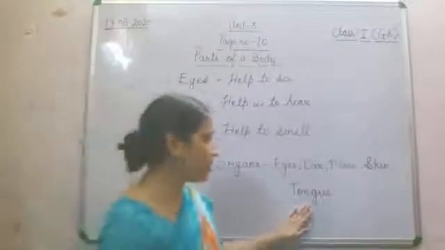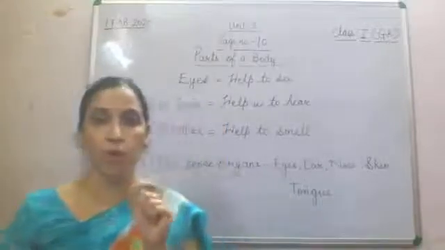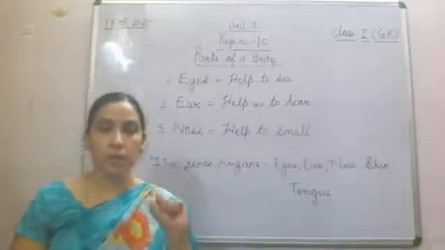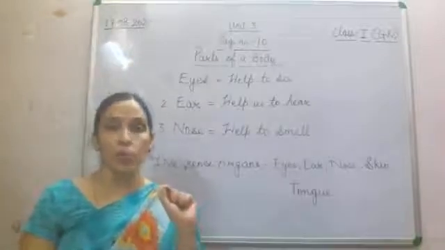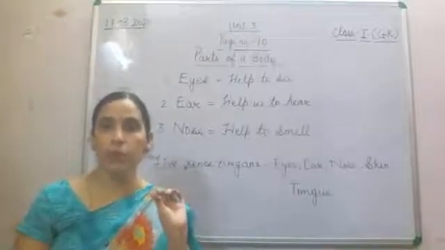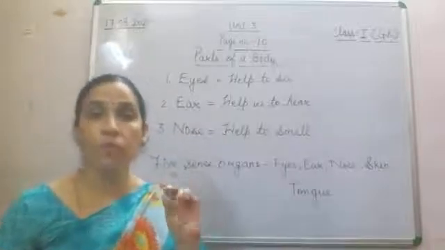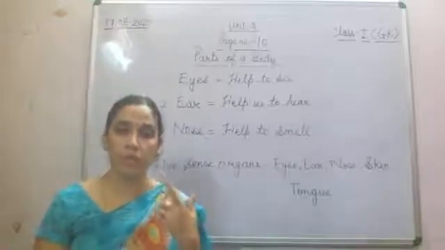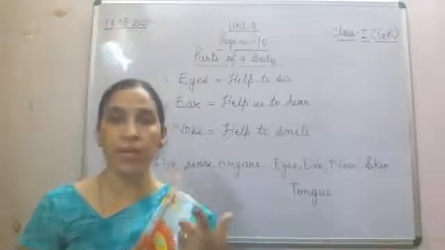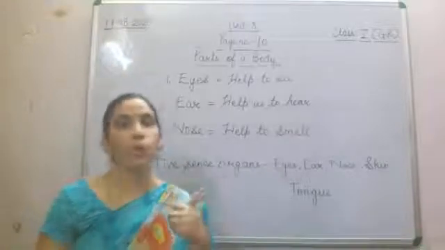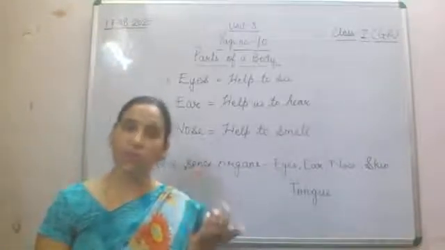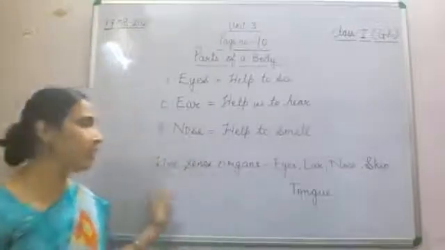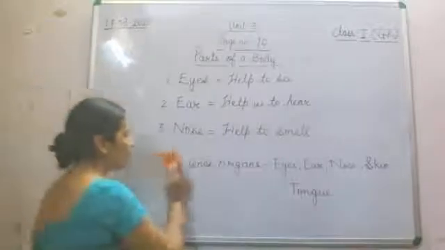Tongue is to taste, because on the tongue we have small dots, and these small dots are called taste buds, which help us to taste anything, to know the taste of the thing. Sometimes आप कोई भी चीज खाते हैं, बहुत तीखा है, from where did you know that कि बहुत तीखा है, मिर्ची वाला है? वो आपकी जो टंग पे टेस्ट बड हैं, they will only help you to tell कि हाँ ये बहुत तीखा है, ये बहुत मीठा है, ये खट्टा है, whatever it is. So you will be knowing that by using these sense organs. So first 3 we have done.